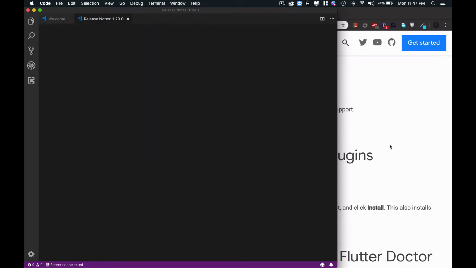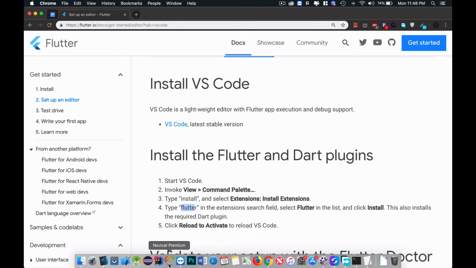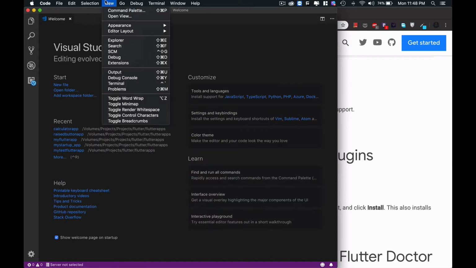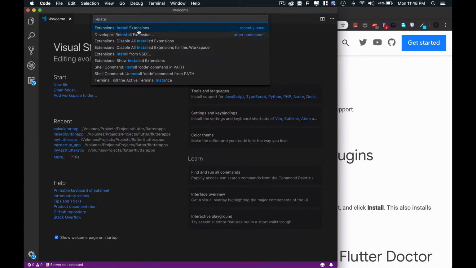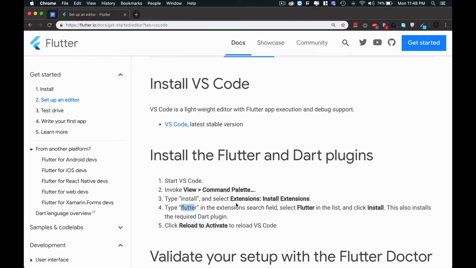Now what we have to do: in the View Command Palette, type install and select Install Extension. Then type Flutter, search for Flutter, and click install. This also installs the required Dart plugin, and then reload.